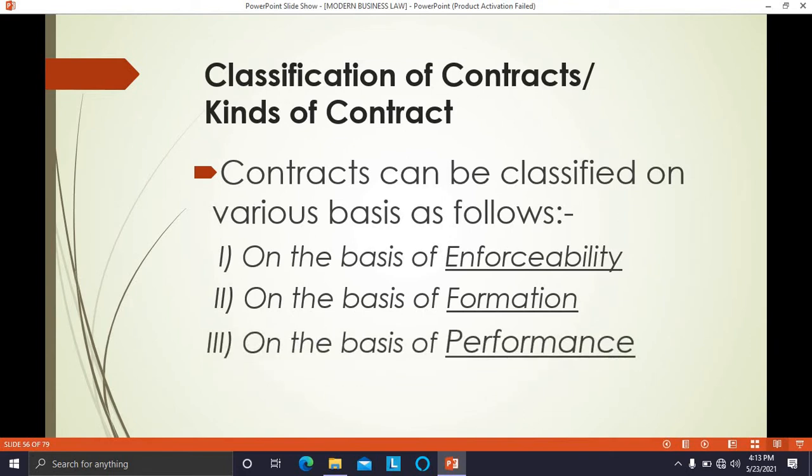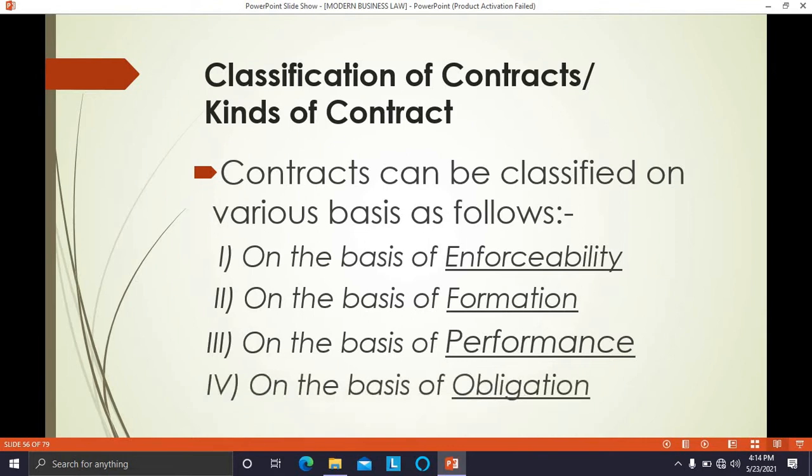On the basis of performance, whether the contracts have already been performed by the parties or whether they are yet to be performed, contracts are classified into 2 types. And on the basis of obligation or duty to be performed under the contract.